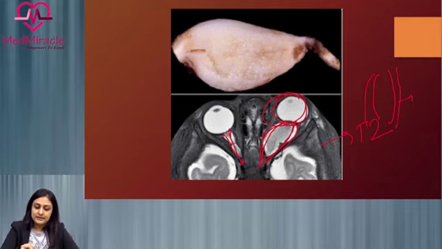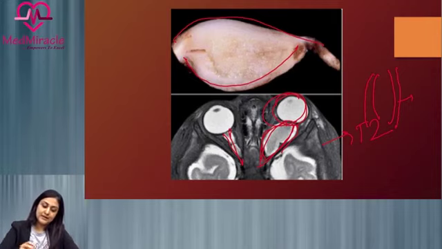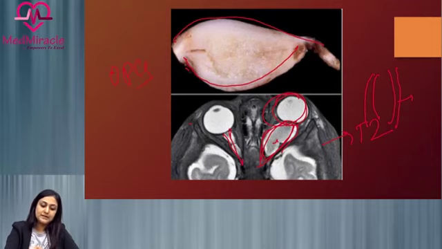There is fusiform enlargement of the optic nerve, and this particular optic sheath, the surrounding white structure, is the distended optic sheath. This is the pathological specimen of the same tumor where we are seeing globular fusiform enlargement of the optic nerve, and we are not able to see the nerve separately. So these are typical features of an optic nerve glioma. So in a case of NF1, if you see such a tumor in this site, you will think straight away of an optic pathway glioma.